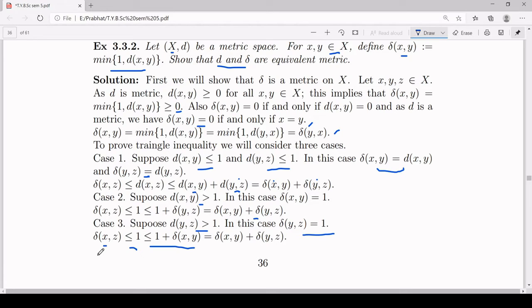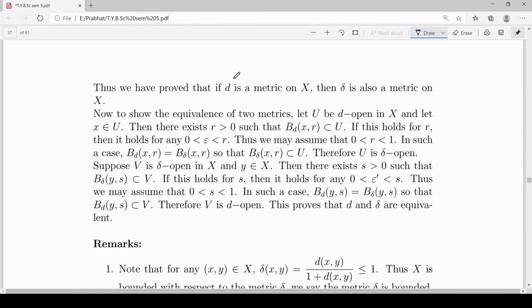So you will have again delta xz is less than or equal to delta xy plus delta yz. So in all these three cases, you have proved the triangle inequality for delta, and this covers all the cases. So we have proved if d is a metric on X, then delta xy equal to the minimum of 1 and d(x,y) is also a metric on X.